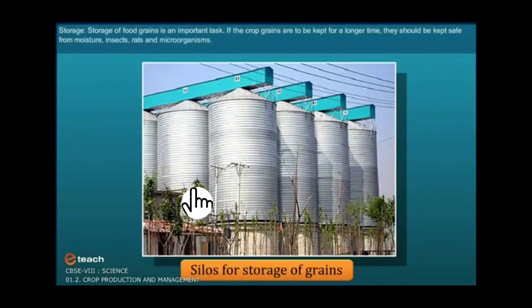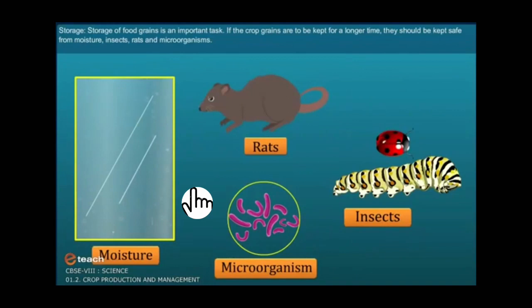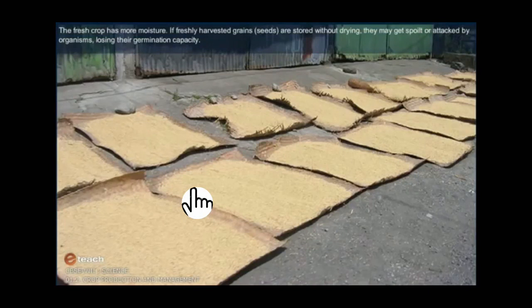Now storage. Storage of food grains is an important task. If the crop grains are to be kept for a longer time, they should be kept safe from moisture, insects, rats and microorganisms. The fresh crop has more moisture. If freshly harvested grains are stored without drying, they may get spoiled or attacked by organisms, losing their germination capacity.